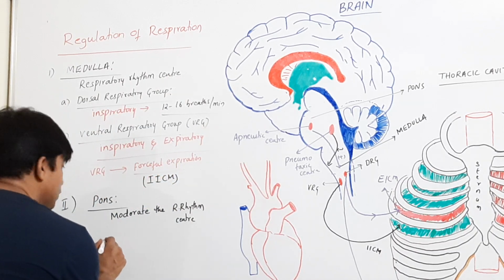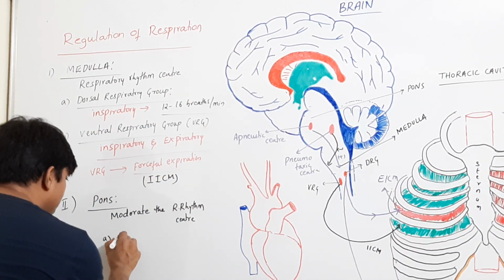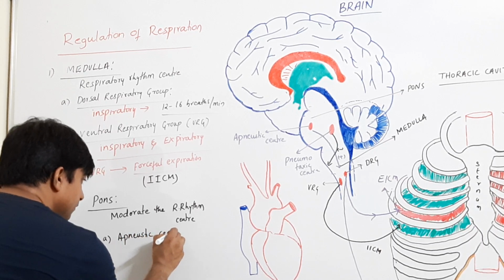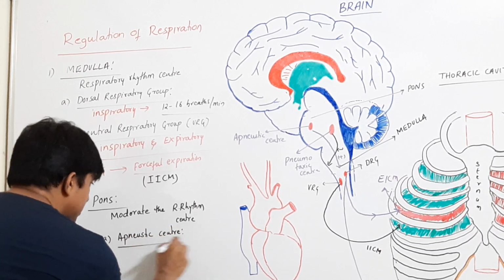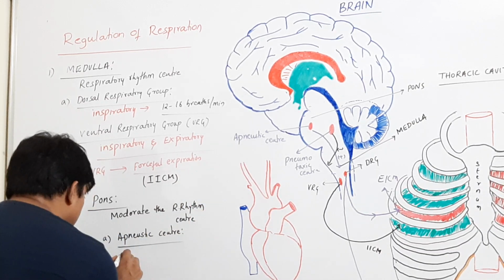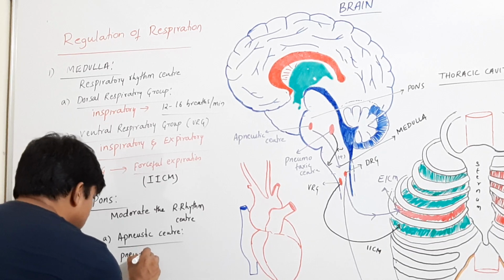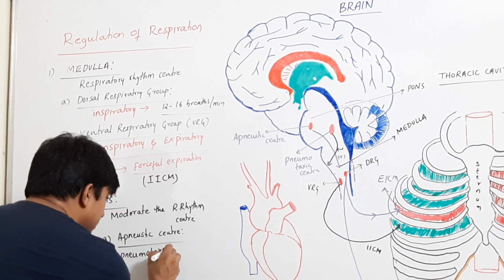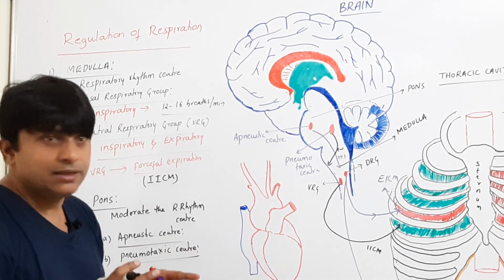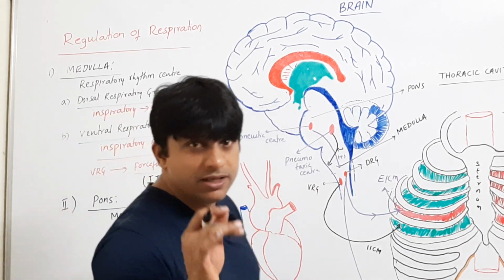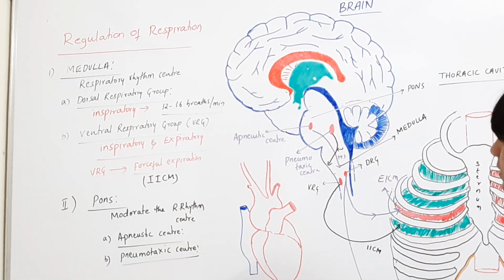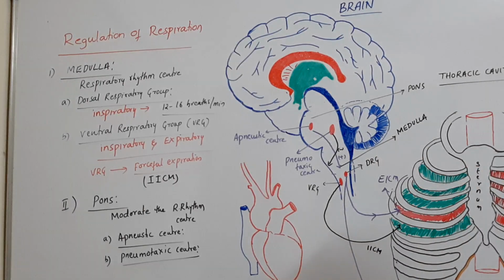So your pons has two centers. One is called the apneustic center, right? Apneustic center will increase the breathing rate, right? The second is called the pneumotaxic center, and this pneumotaxic center limits the respiration, which is called the respiratory switch off point. Fine. So these are the regulatory centers located in the brain, right?